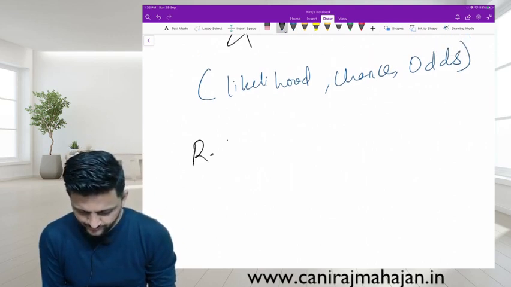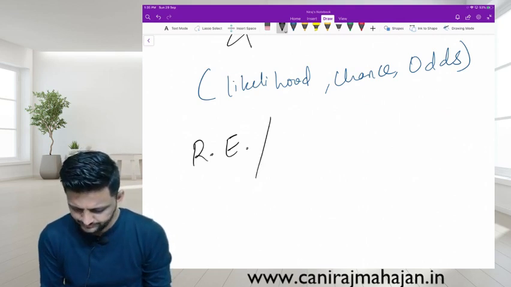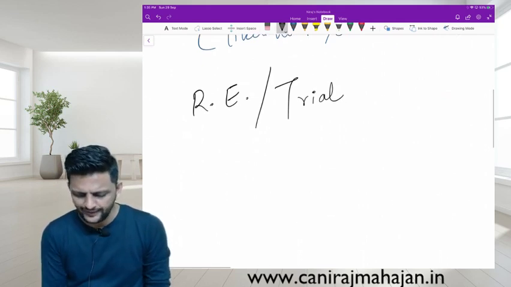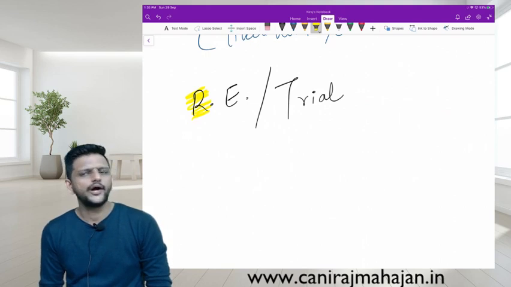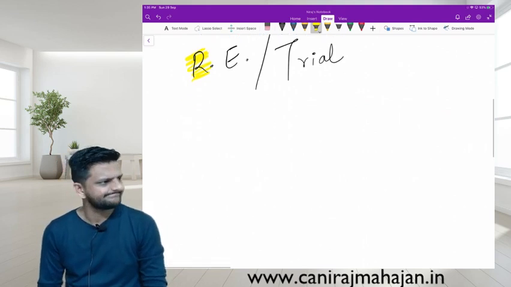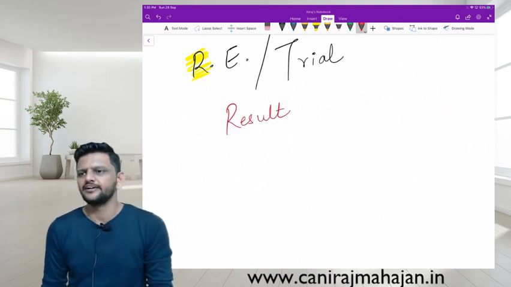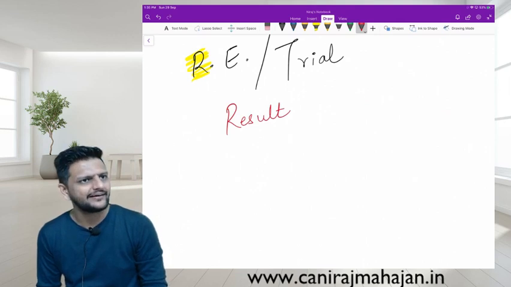First one, random experiment is also known as trial. Why do we use the word random over there? The result is at random. Whatever the outcome is, it is completely at random.